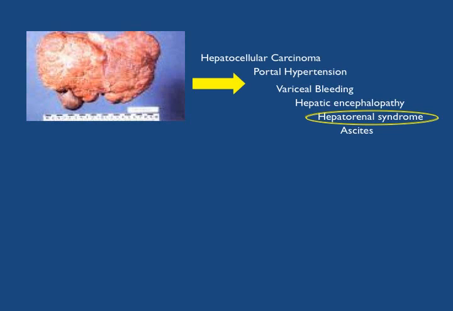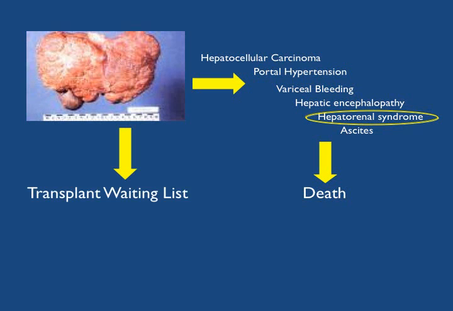This is a cirrhotic liver, and the complications of cirrhosis are hepatocellular carcinoma and complications of portal hypertension, which include variceal bleeding, hepatic encephalopathy, hepatorenal syndrome, ascites. Before liver transplantation was the standard of care, the treatment for cirrhosis was hospice. However, after the discovery of cyclosporin, liver transplantation became the standard of care. Patients with cirrhosis and complications of portal hypertension can be listed for liver transplantation.